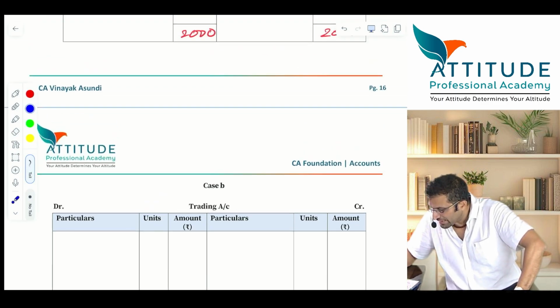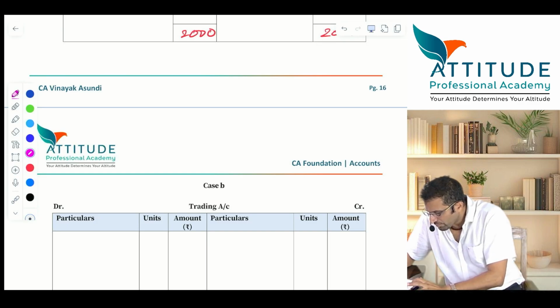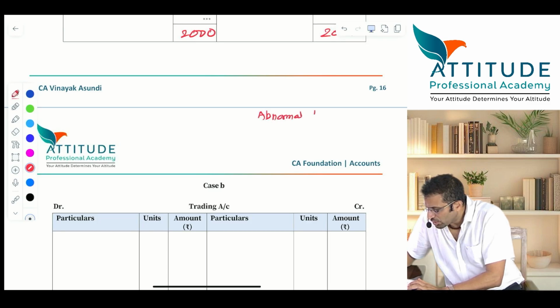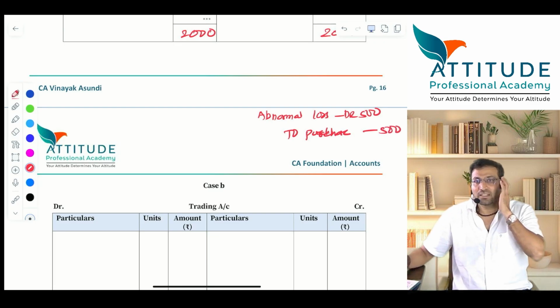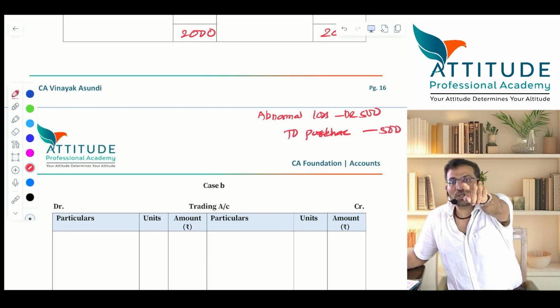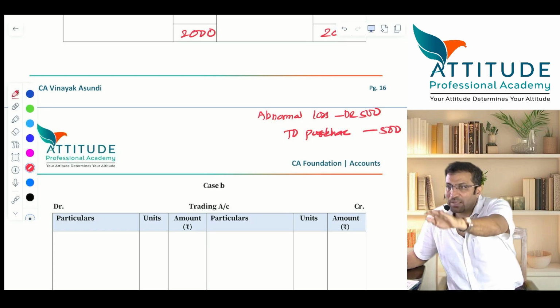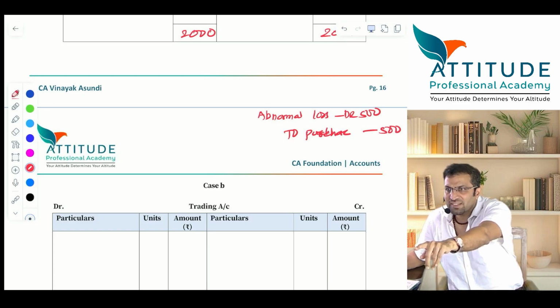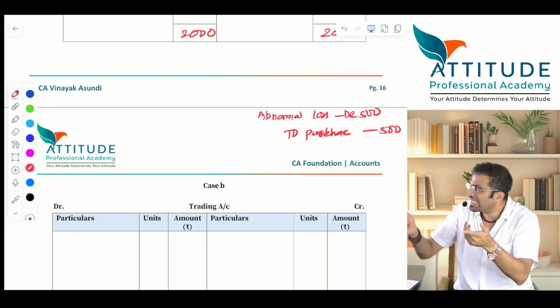Case B में क्या आता है entry? Abnormal loss. बोलो. हाँ. Tell me. First I'll pass abnormal loss debit 500 to purchases. Very good. Now tell me, purchases were 9,000. Now that purchases will come down to how much? 8,500. Now you start the closing entries.